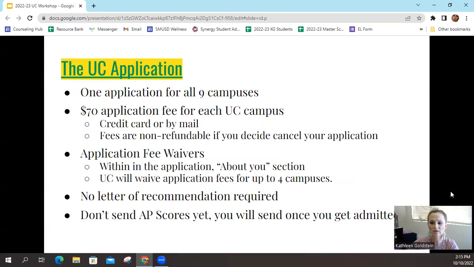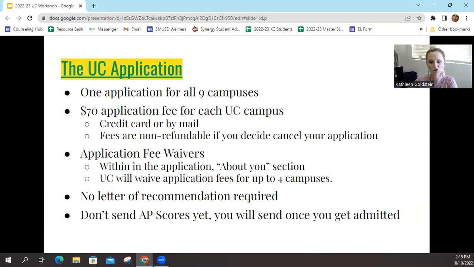There are no letters of recommendation for the UC application, and in fact, they won't be considered. And also, please do not submit your AP scores yet. You'll do that once you've been admitted and submit your intent.